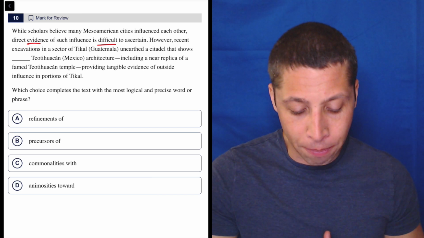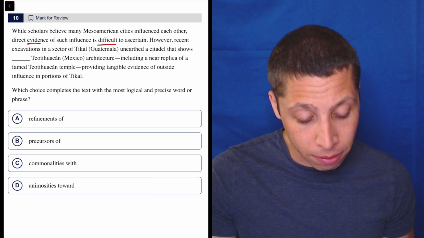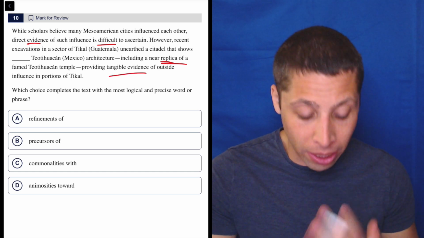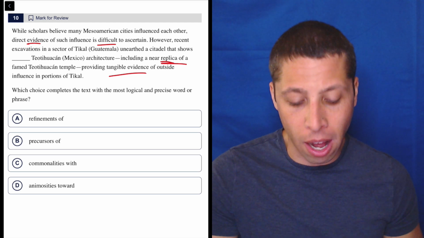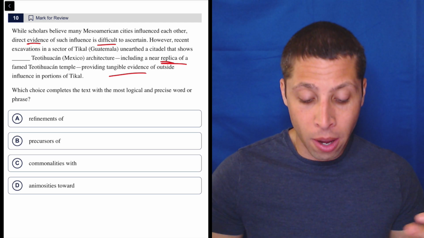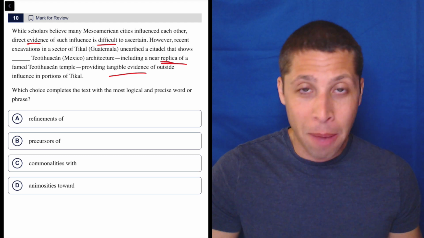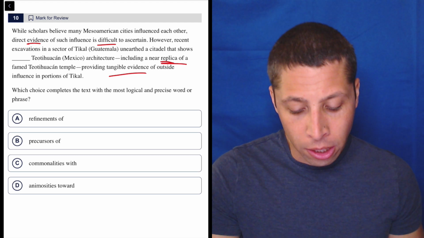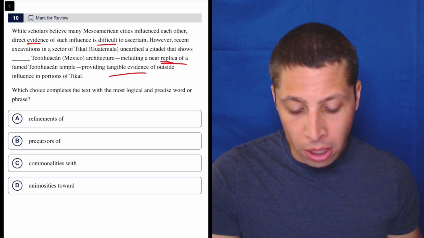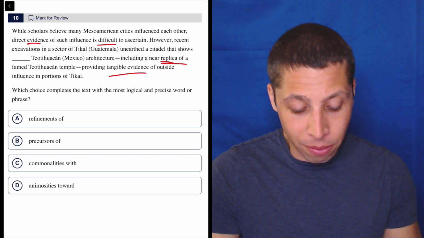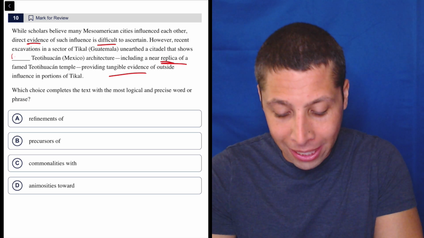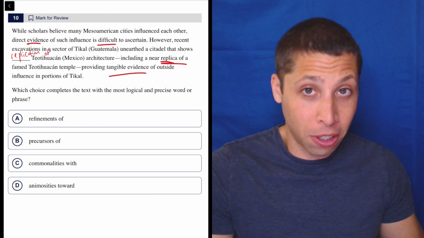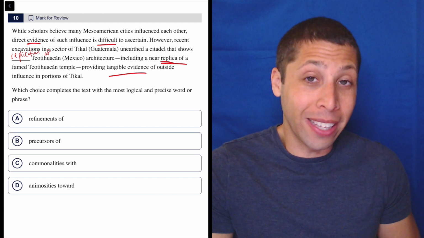But okay, let's continue. Including a near replica, meaning copy, of a famed Teotihuacan temple, providing tangible evidence, meaning real evidence, of outside influence in portions of Tikal. So it started out saying that we don't know how these things are related, but now we have evidence that they are. So the excavations in Tikal unearthed a citadel that shows a near replica, so replication, if we're going to be really stealing it, replication of the architecture in Teotihuacan. If I'm being lazy, that's kind of what I'm going to do.